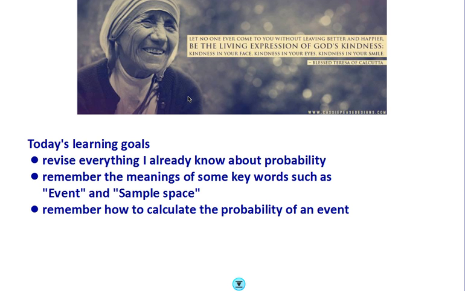You've probably learned a few things about probability before, so our first job today is to try to remember everything that we already know about probability from our study last year or maybe in primary school. We have to remember the meanings of some words that are special to probability, such as event and sample space. And we're also going to revise how to calculate the probability of an event. So this will be a big revision video.